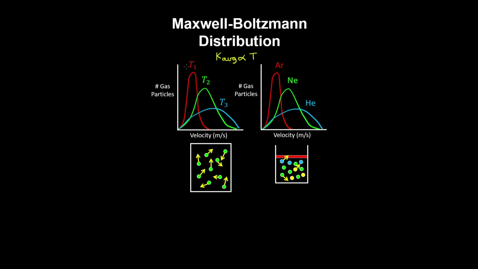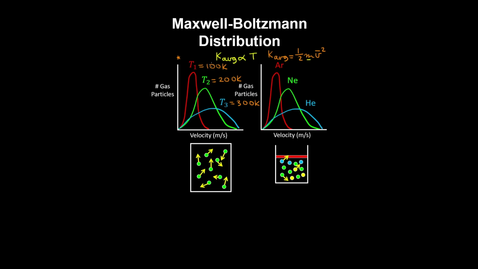Now in the distributions on the left, we have the same gas at different temperatures, which are increasing from T1 to T3. And the average kinetic energy can be written as 1/2 by the mass by the average speed squared, where m is the mass of a gas particle.